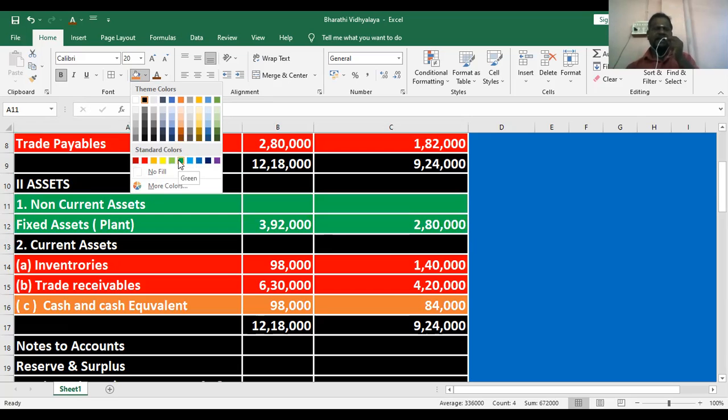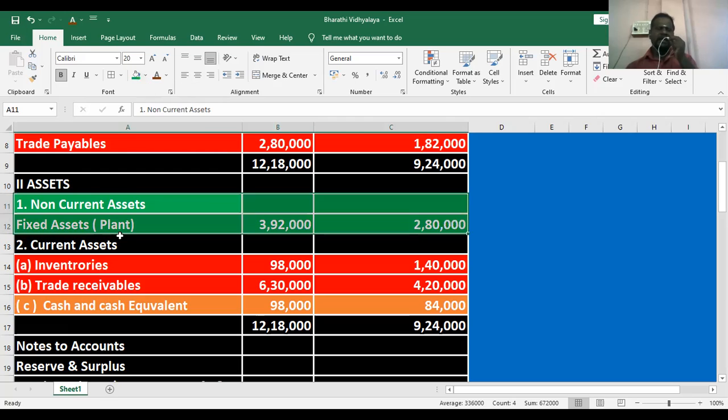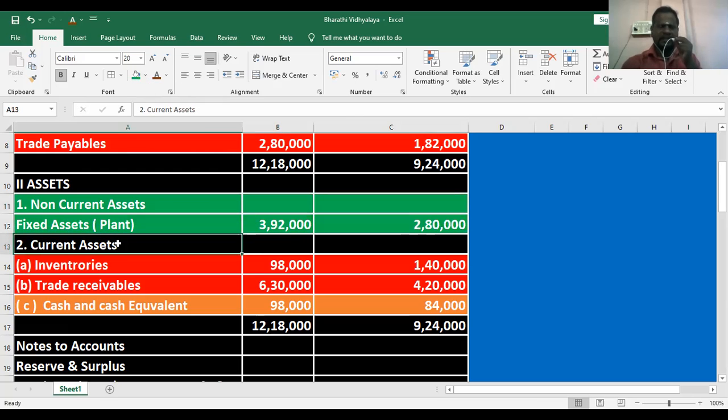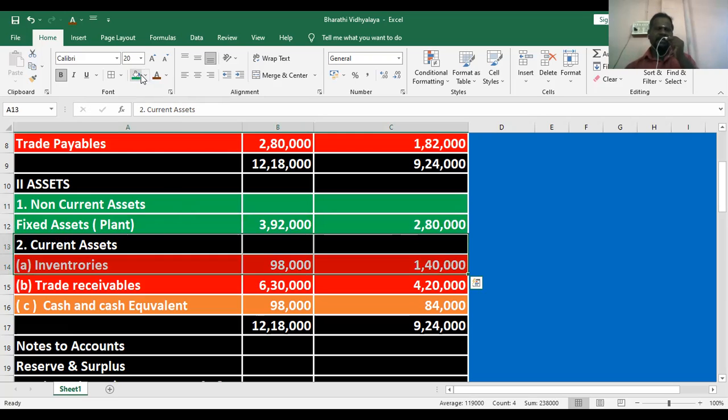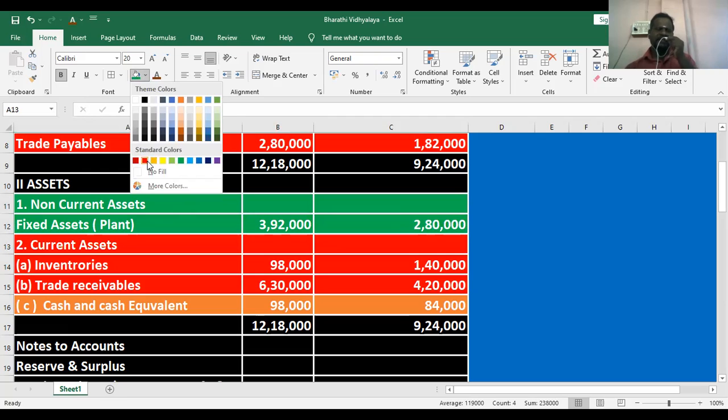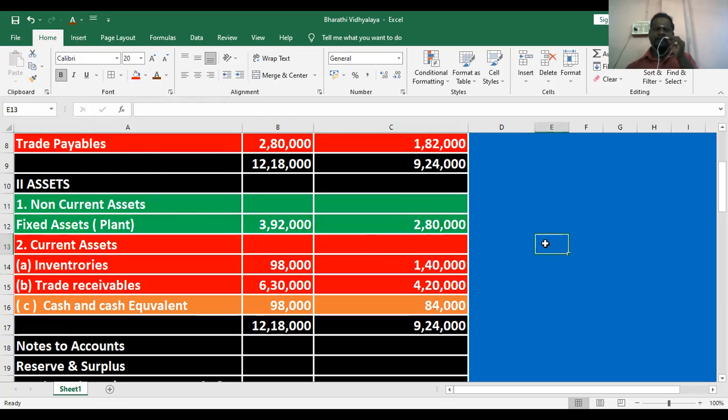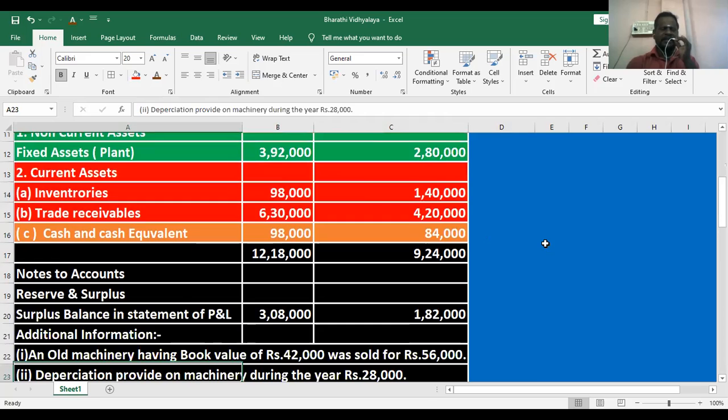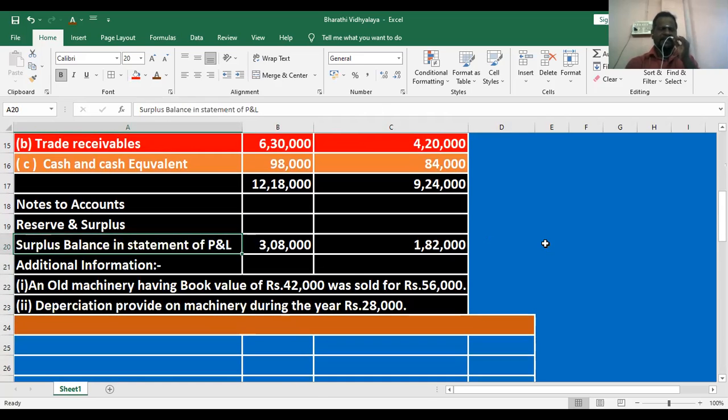For better understanding, all the investing activities I will highlight in green color. Here we just analyze the question, so the activities under operating, financing and investing are classified in different colors. Reserve and surplus is given in the notes to accounts.